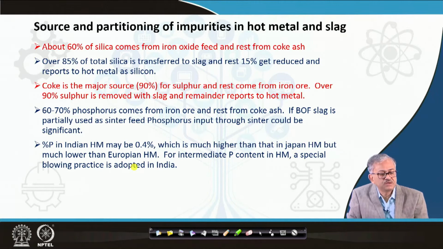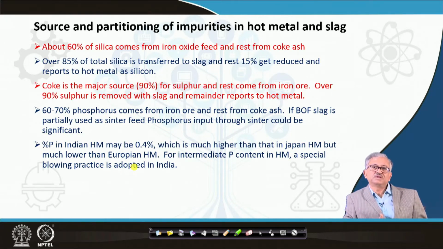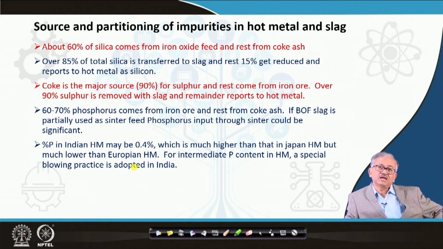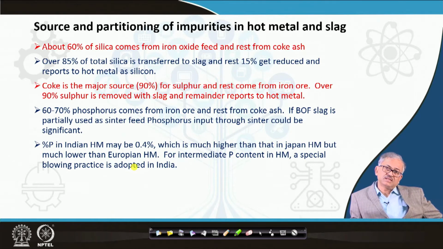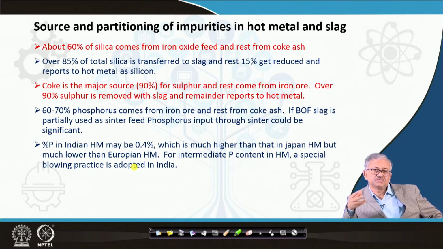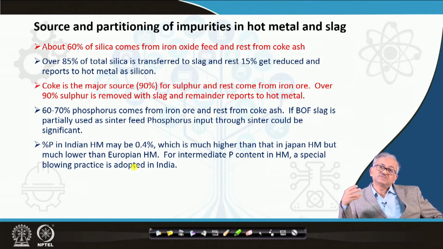Percentage phosphorus in the Indian hot metal may be 0.3 up to 0.4, as I said, which is much higher than the Japan hot metal and much lower than European hot metal, because in Europe the phosphorus comes basically from the ore. They have a very high phosphorus grade ore, and from there they extract the hot metal, so the phosphorus coming to the hot metal is very high. That's why they have separate techniques, either lime powder injection with oxygen lancing, and also double slag practice, to take care of this very high phosphorus. But in India, we have phosphorus in the intermediate range.